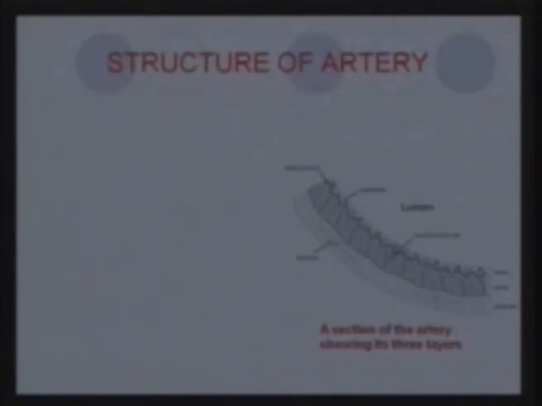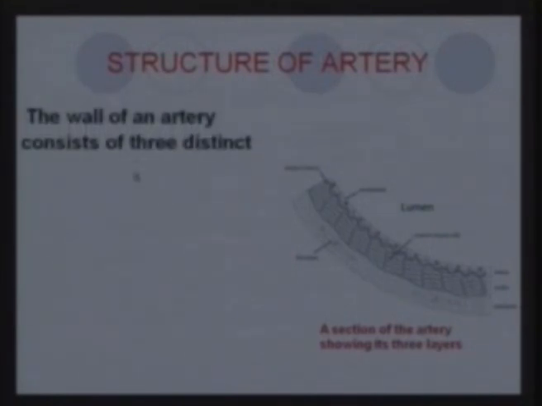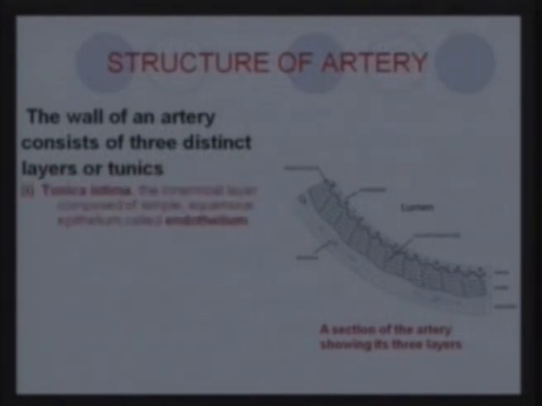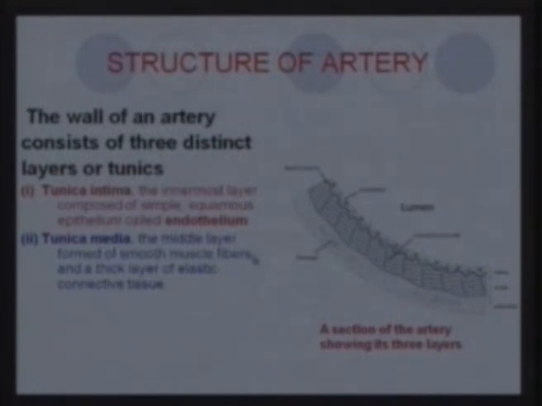Now you can see the internal structure of the artery. This is the cut wall of an artery. It has three distinct layers, which are also called tunics. The tunica intima is composed of simple squamous epithelium called endothelium, and this is where most of the plaques will be found. Then the tunica media is the layer of muscle fibers, and it is thick. And then the tunica adventitia is fibrous, and this is protective for the vessel.